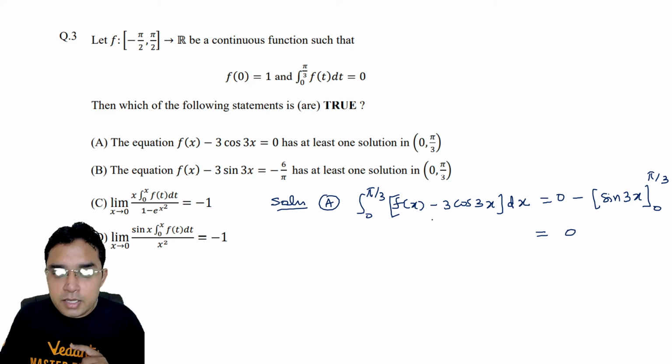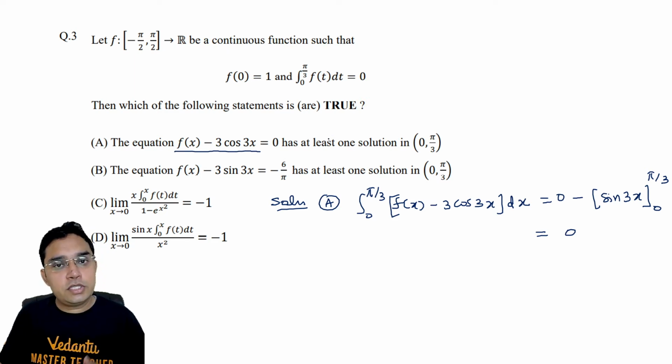Because this entire function is continuous, since f is continuous and cos 3x is continuous, it has to have at least one solution in (0, π/3). Reason is very simple.